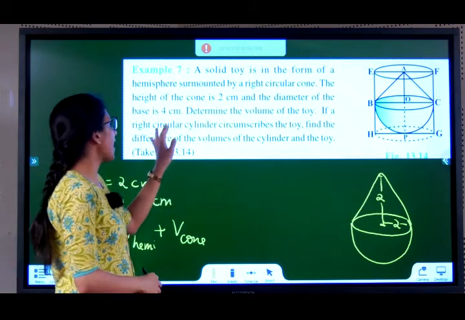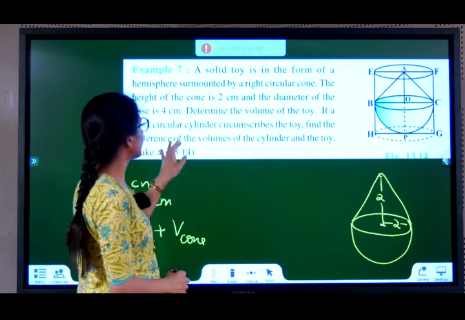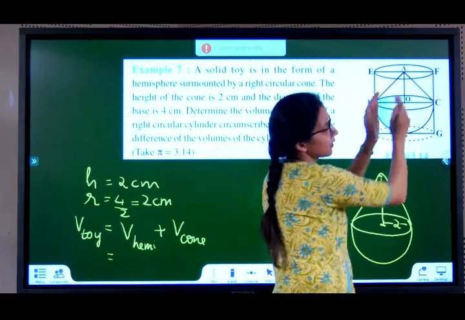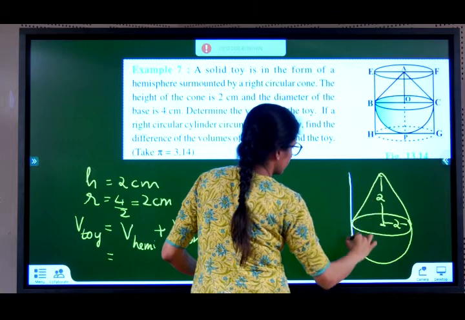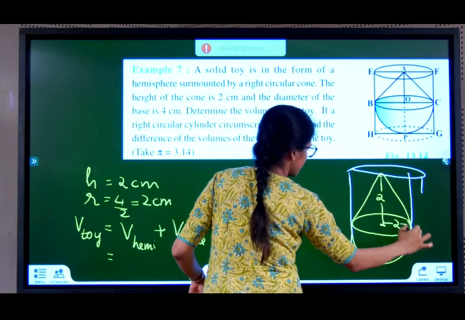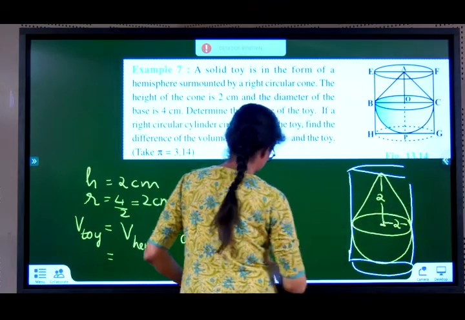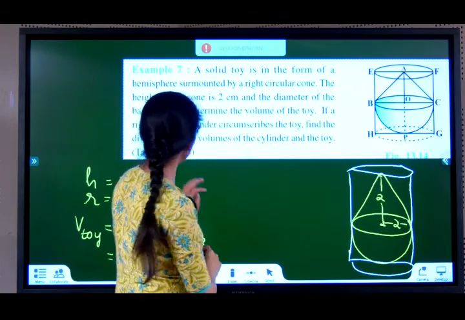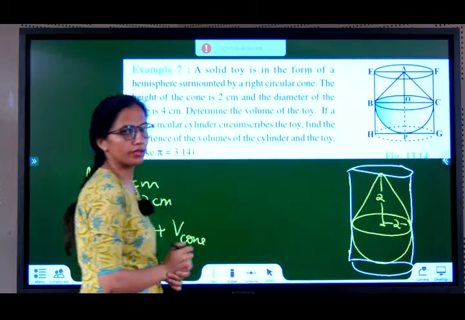Now, if a right circular cylinder circumscribes the toy, find the difference of the volumes of the cylinder and the toy. So there's a cylinder circumscribing, just covering it. Think of it as a case covering it. You have to find the difference between the volume of the cylinder and the toy. Volume of cylinder minus the volume of toy.